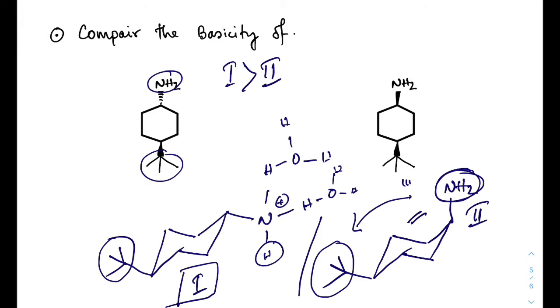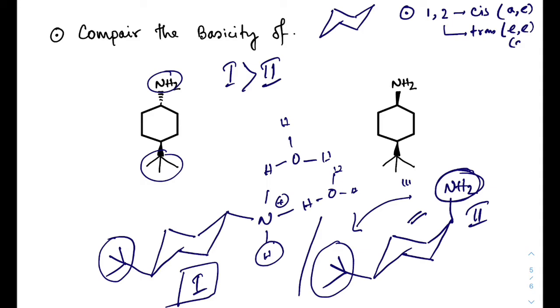Is it clear? Now in bonus, please keep in mind for a quick answer, there is a cyclohexane ring. If there are groups on the 1 position and 2 position, and if they are cis, the relation will be axial equatorial, but for 1,2 groups, if the relation is trans, there will be 2 equatorial or 2 axial.